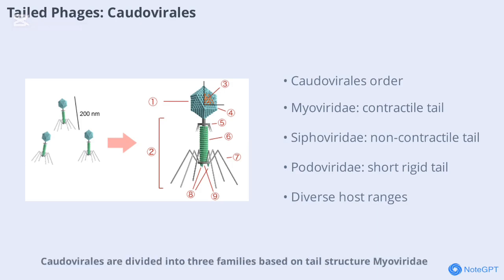Caudovirales are divided into 3 families based on tail structure: Myoviridae with long contractile tails, Siphoviridae with long non-contractile tails, and Podoviridae with short tails. Each family has unique structural and genetic features, occurrences, and physiological characteristics. For example, Myoviridae includes the well-studied T4 phage, Siphoviridae includes lambda and T5, and Podoviridae includes T7. This diversity highlights the complexity and adaptability of tailed phages.